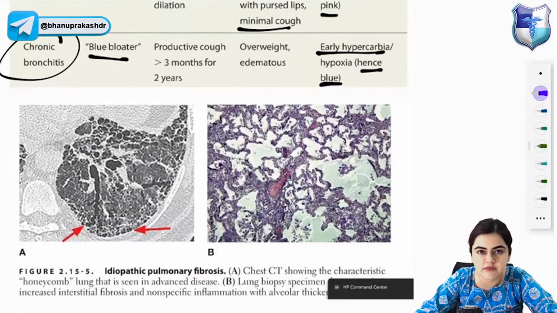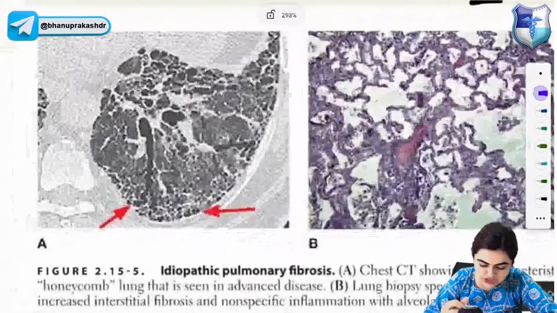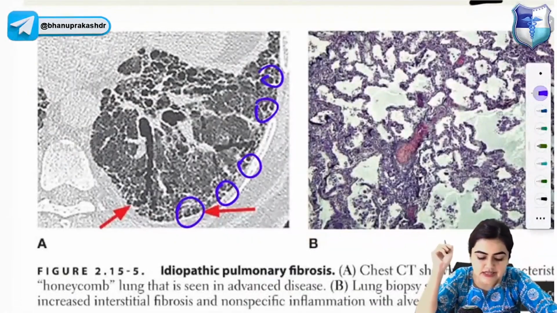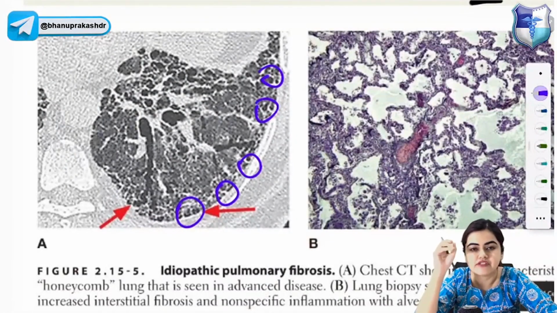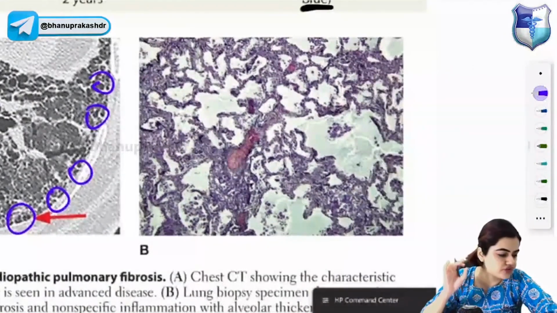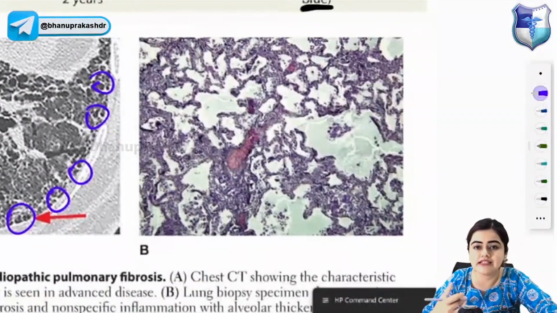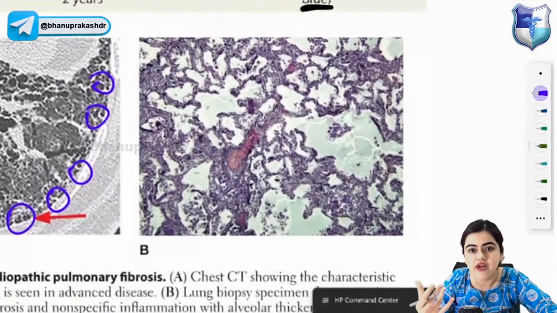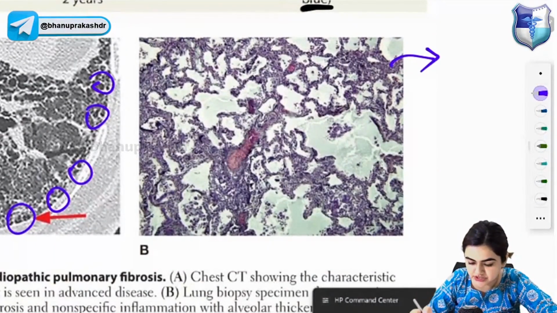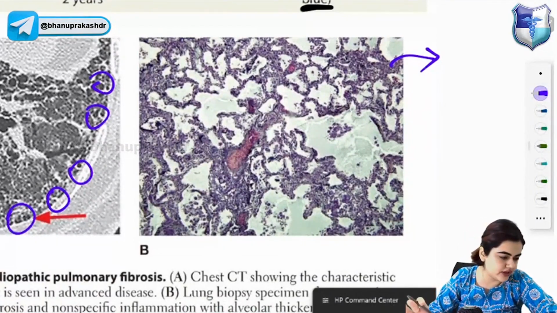So look at this image. What is this image showing you? The first one is showing you a chest CT with a characteristic honeycombing pattern in the periphery, which is seen in the advanced stage of idiopathic pulmonary fibrosis. The second image is a lung biopsy specimen demonstrating increased interstitial fibrosis and non-specific inflammation with alveolar thickening. These are the features of idiopathic pulmonary fibrosis.